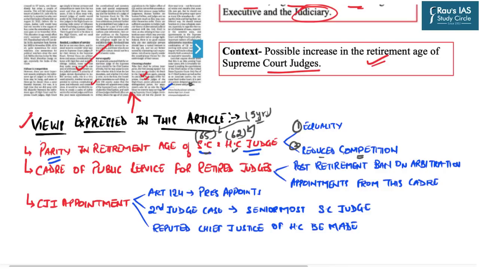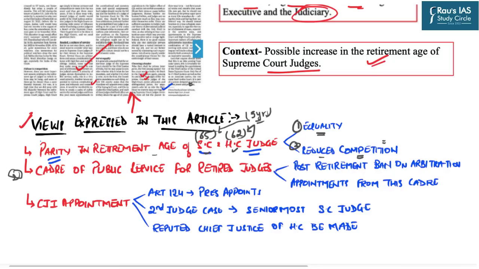So in order to reduce this negative competition among judges, there should not be any luring reward for any judge to fight for a seat in the Supreme Court, and that can only be done by having equality or parity in the retirement age of both the judges.